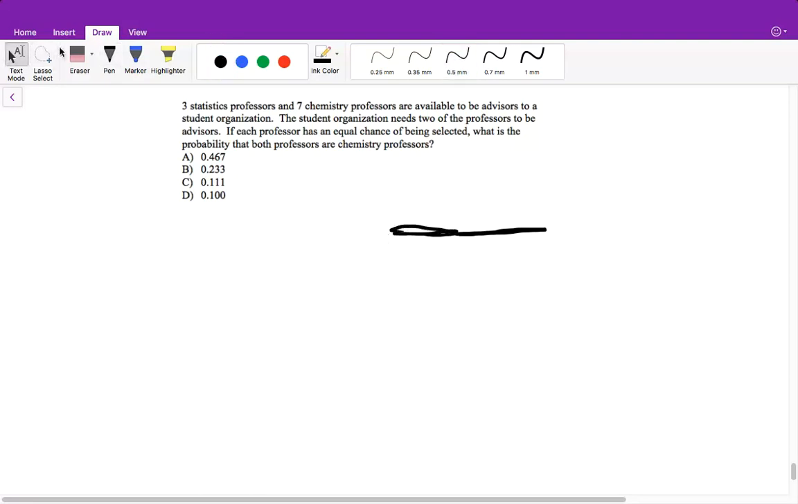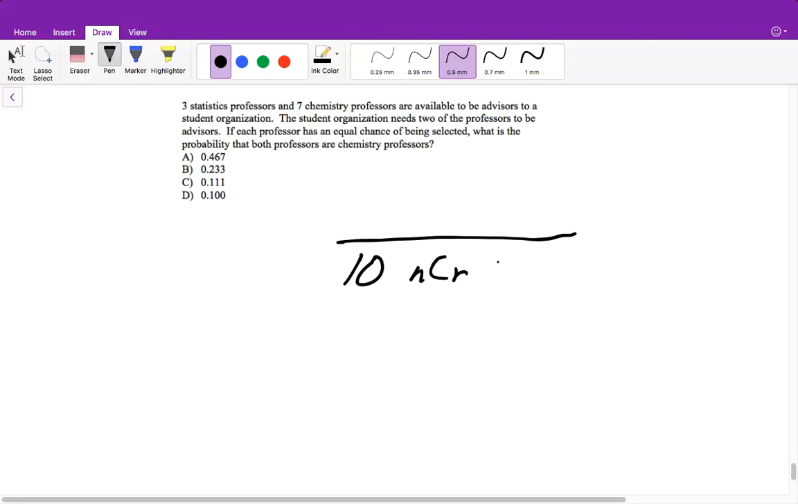And when we create a fraction, we need to put the total number of possibilities on the bottom. So our total number of possibilities is: we have 3 statistics professors and 7 chemistry. So we have 10 total professors, and we're selecting 2 of them. Order doesn't matter. It doesn't say that one needs to be first or one needs to be the president or anything. It just says we're picking 2, so that means it's a combination. So it's 10 C 2.